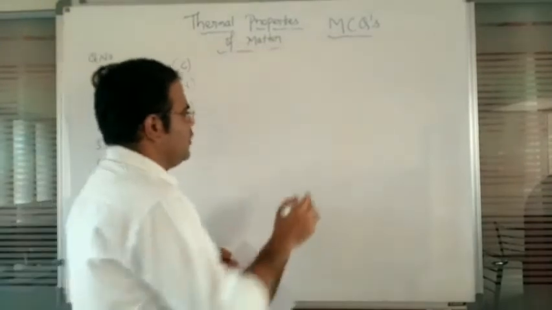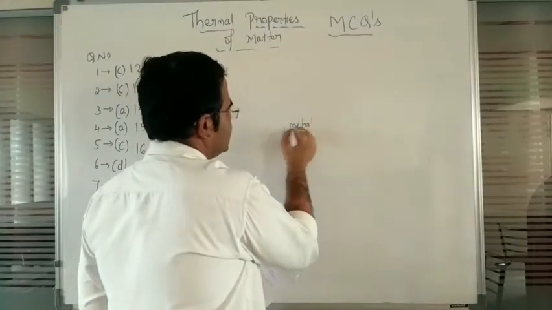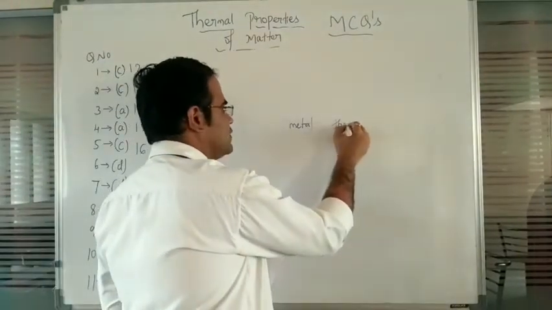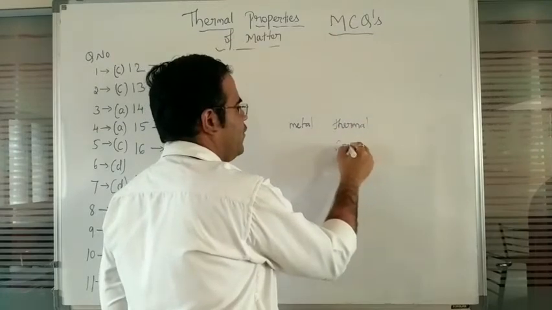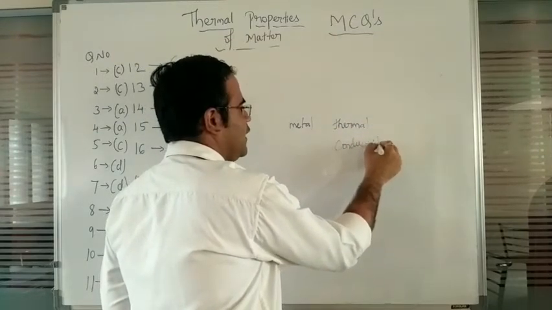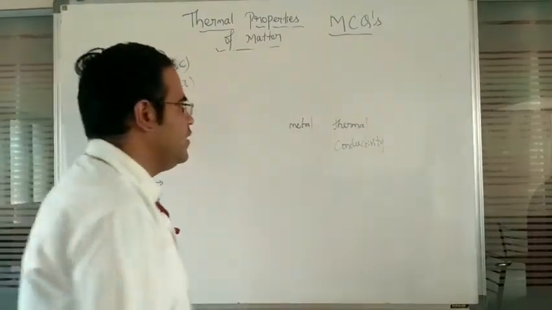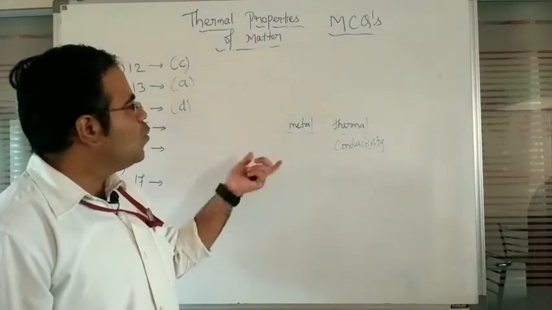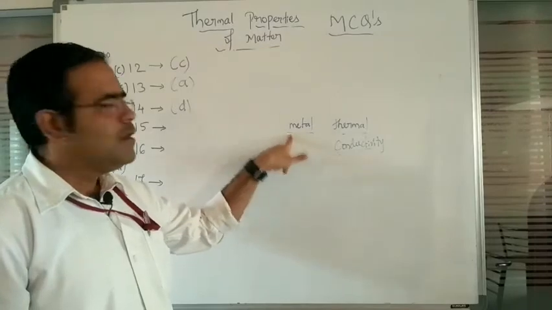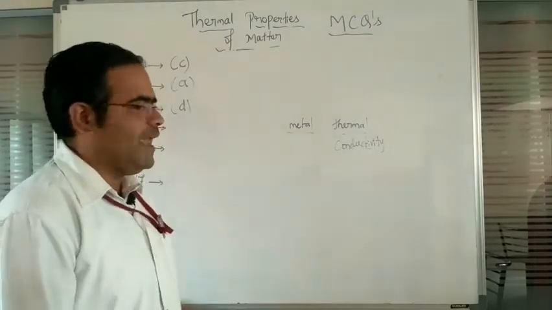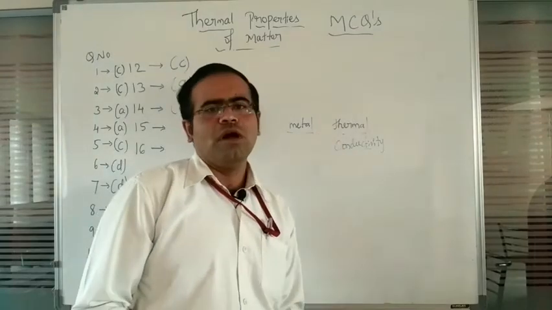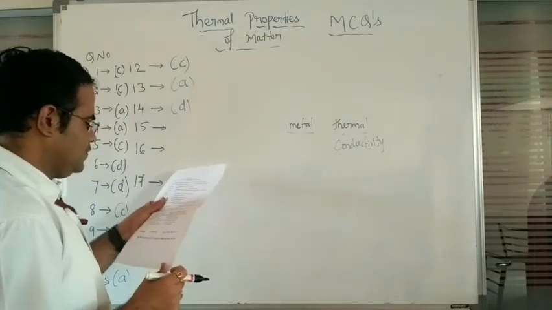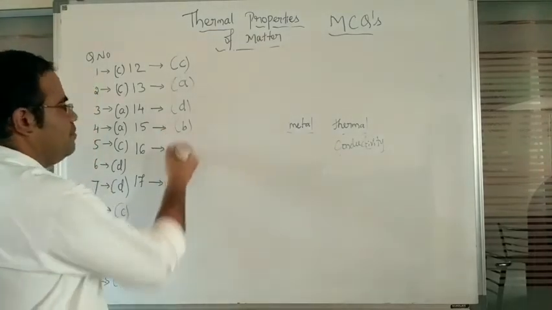The reason is, remember, metals always have a large thermal conductivity. So the thermal conductivity of a metal is very large compared to any other. Among solids, they consider metal over wood. So metal is a good conductor of thermal energy. That is the reason metals have more thermal conductivity, and that's the reason it appears more cold. So for question number 15 we have option B.